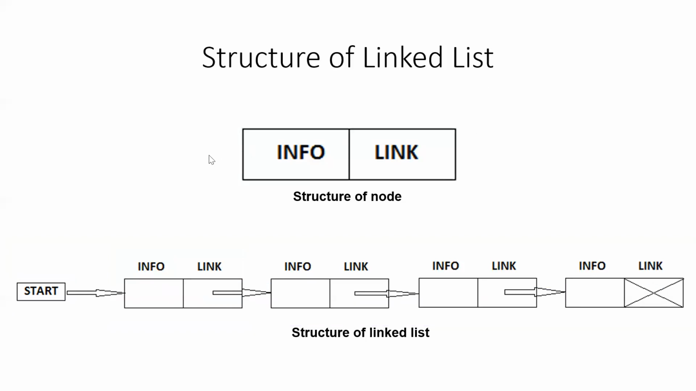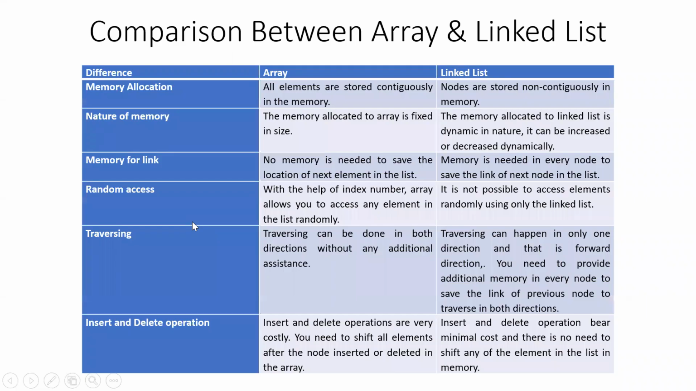Now it is time for you to understand how the memory allocation is done to a linked list. Before that, we will see a comparison between the array and the linked list. Memory allocation: all the elements of an array are stored contiguously, and in a linked list, the elements are stored non-contiguously. Nature of memory: the memory allocated to an array is static and fixed, given at compile time, whereas the memory allocated to the linked list is dynamic and generally allocated at runtime.